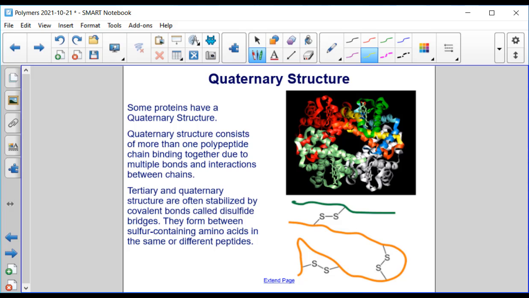Tertiary and quaternary structure are often stabilized by covalent bonds called disulfide bridges, which you can see in the image here. We have this bridge between neighboring proteins that have 2 sulfides. They're called disulfide bridges. They form between sulfur-containing amino acids in the same peptide, as we see here, or in different peptides.